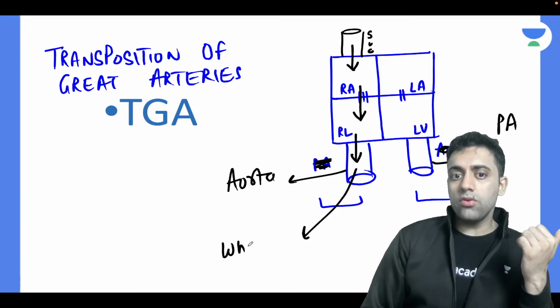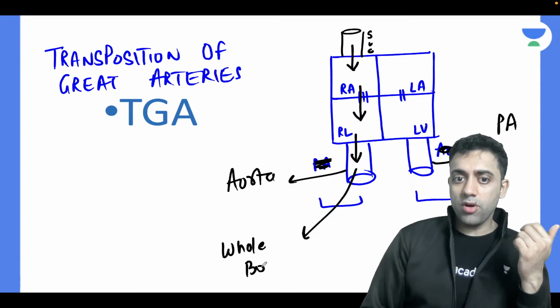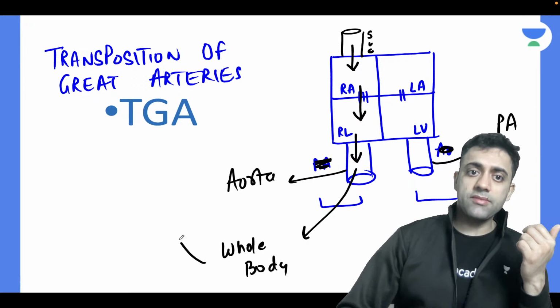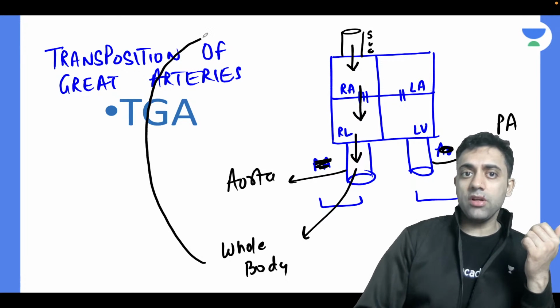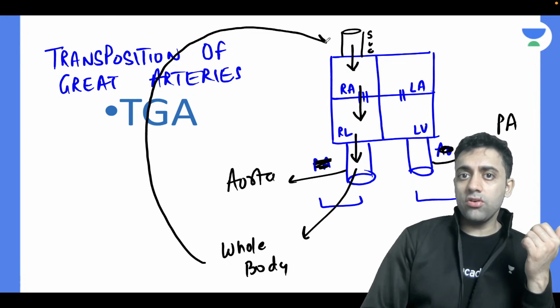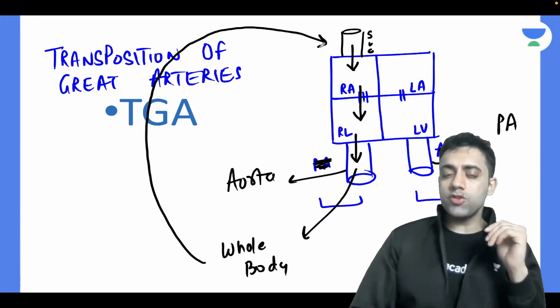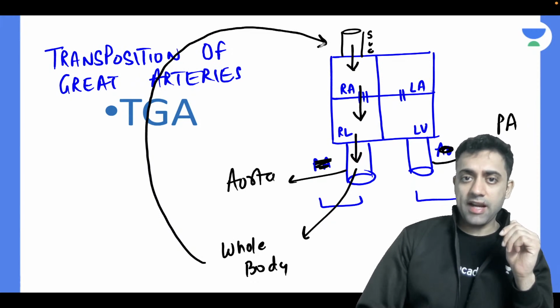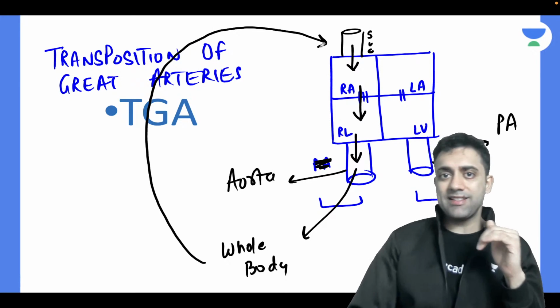It supplies to the whole body, right? And then this deoxygenated blood, normally after supplying the whole body, where does the blood go? The blood goes back again to the superior vena cava and inferior vena cava, right? And then it enters the right side of the heart.